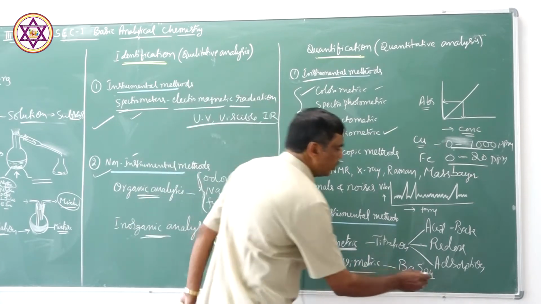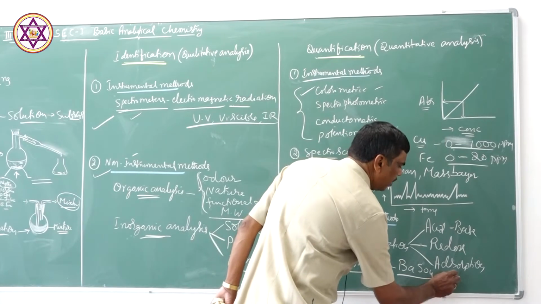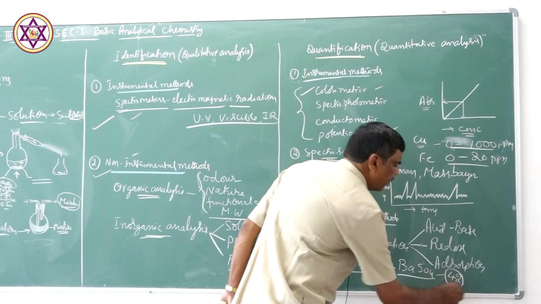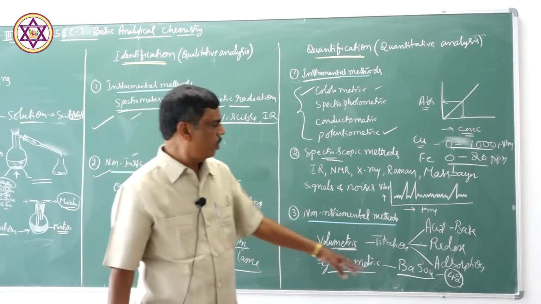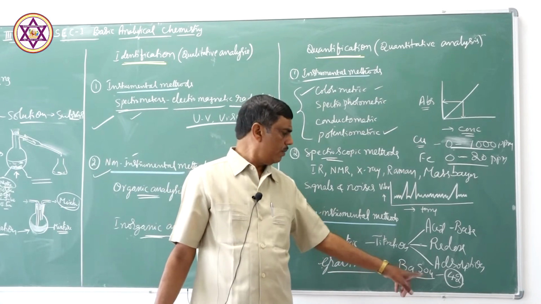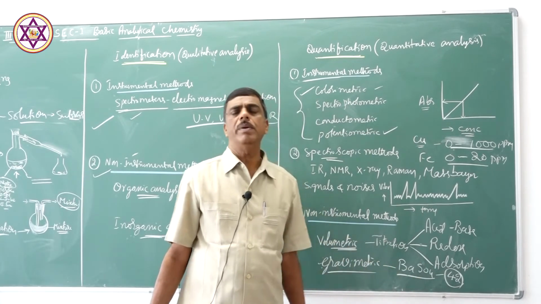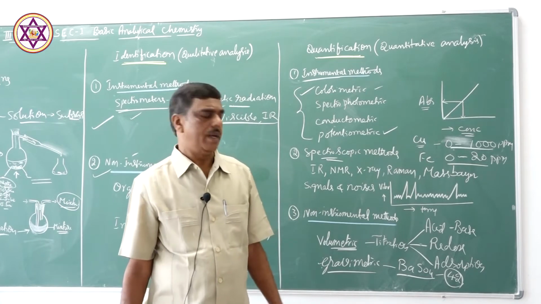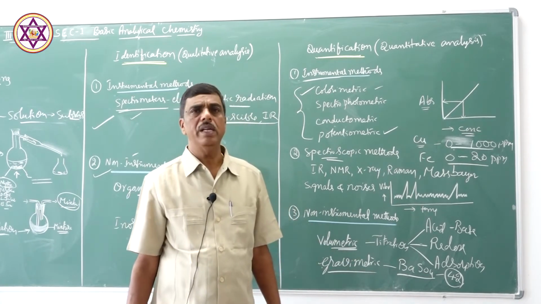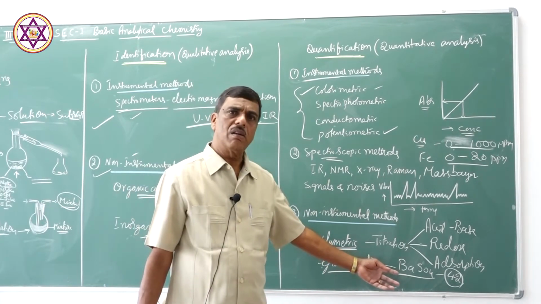A suitable filter paper to filter this is Whatman number 42 filter paper. Whatman filters are ashless filter papers. So, using ashless filter paper for this barium sulfate, the suitable filter paper is Whatman number 42. The precipitate barium sulfate is filtered, dried and ignited, and the weight of barium sulfate is calculated.